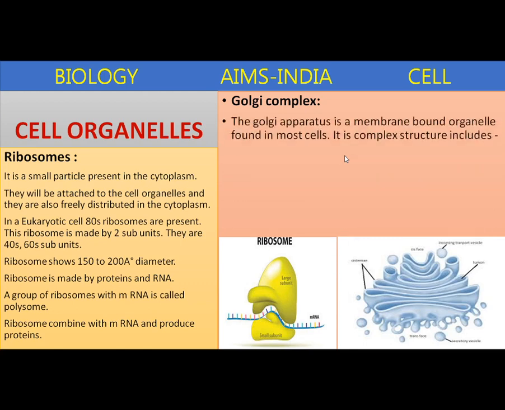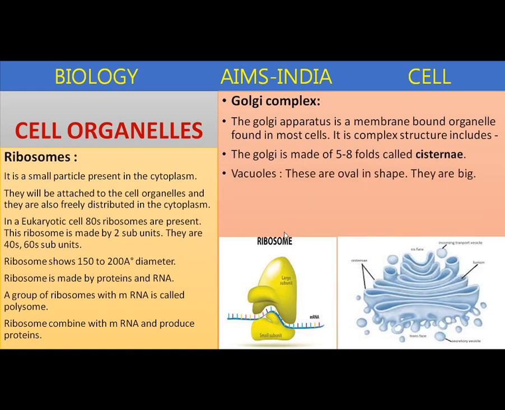If you see the structure, the Golgi apparatus is a membrane-bound organelle found in most eukaryotic cells. It is a complex structure which includes 5 to 8 folds called cisternae. These are the cisternae, and the middle lumen is the space. Next, vacuoles are oval shaped structures. They are very big in size.